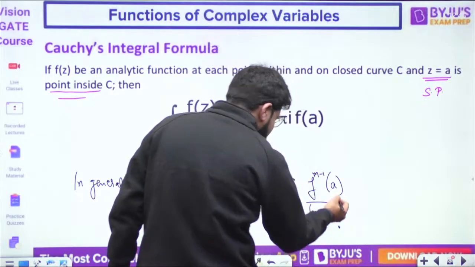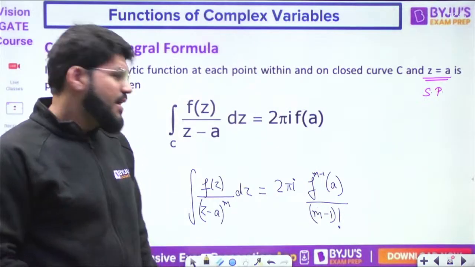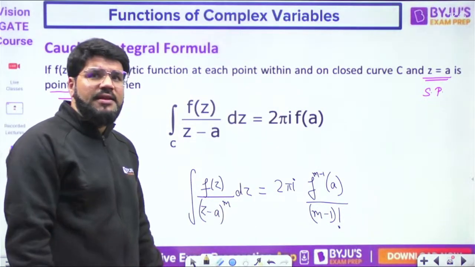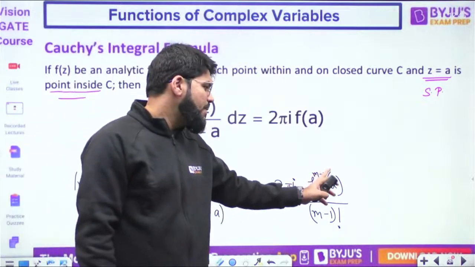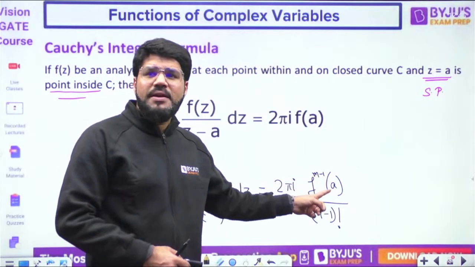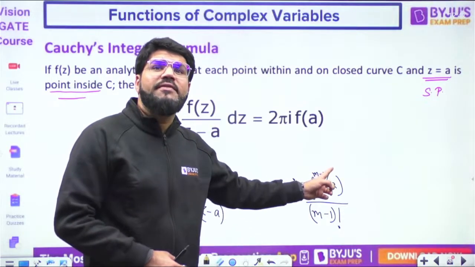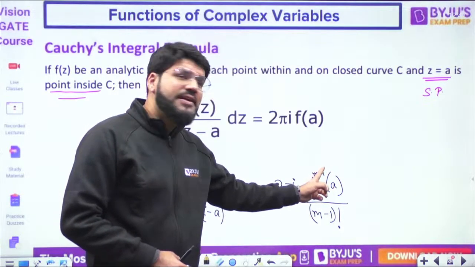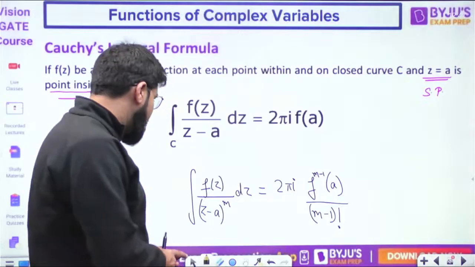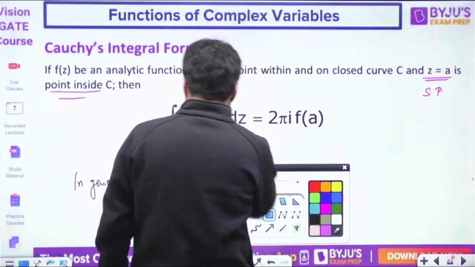factorial (m minus 1). We will understand this from residue also, shortly. In general, if it is (z minus a) power m, then the Cauchy integral formula is 2 pi i f^(m-1)(a), where what is f^(m-1)? It is not the power, it is the (m minus 1)th derivative of the function, divided by factorial (m minus 1).